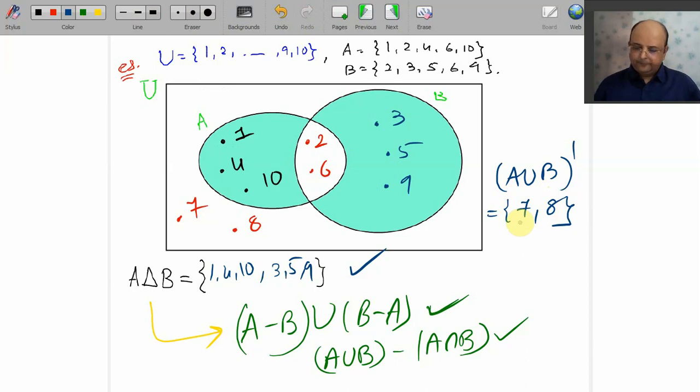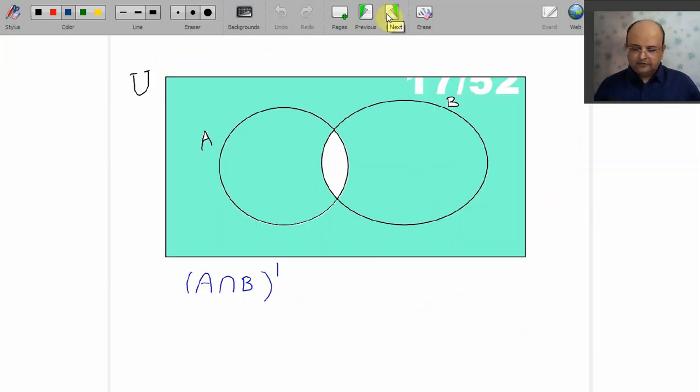Hope it is making you understand. Okay, this is A intersection B whole dash. See, the video lecture will stay with you. As many times as you can, you will have to go through it 2 to 3 times at least. But even if you want to go through 5 to 6 times, you can watch the videos frequently. I want to make you understand.